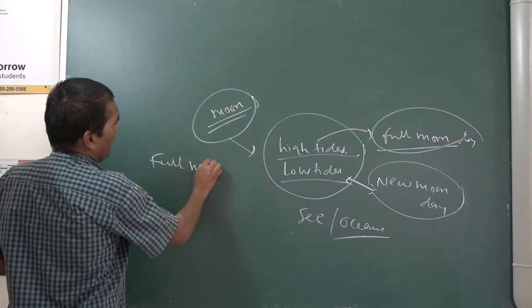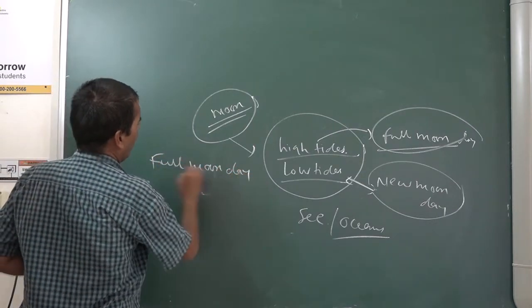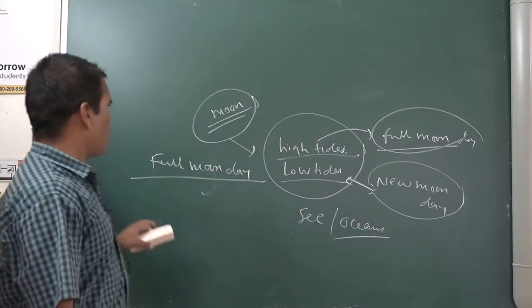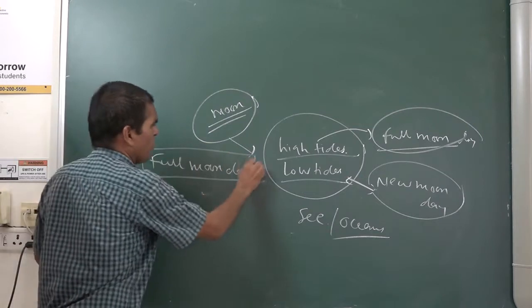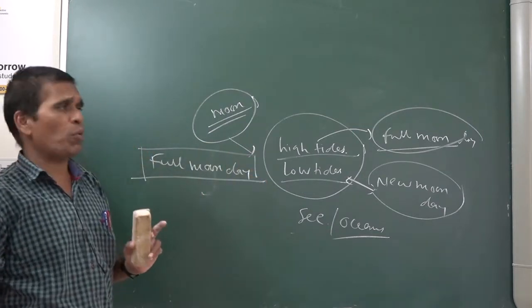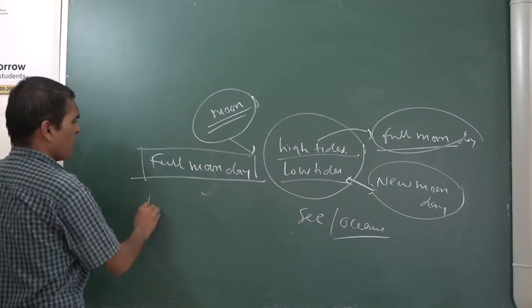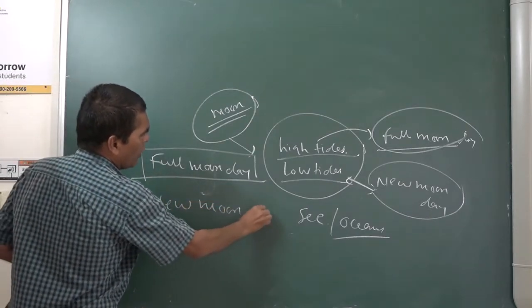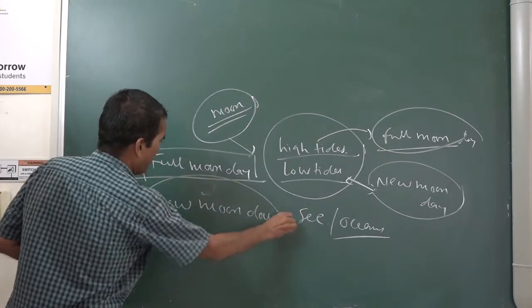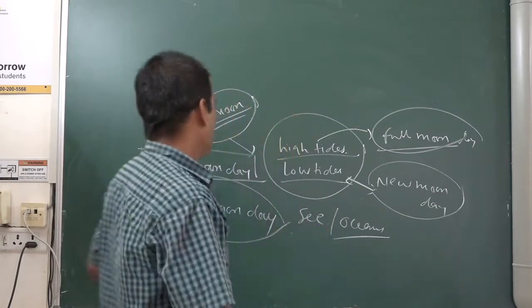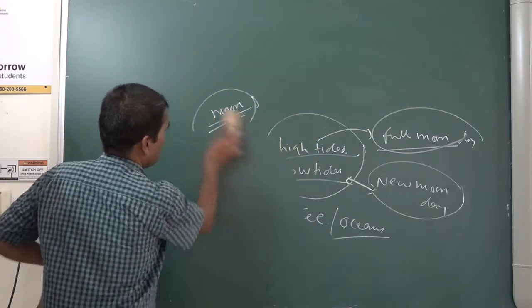Full moon day. What is full moon day? The full moon day means the day on which we see the full moon in the sky, that is called full moon day. And when we cannot see the moon in the sky, that is called new moon day. Understood that? Next topic, we will see the terms.